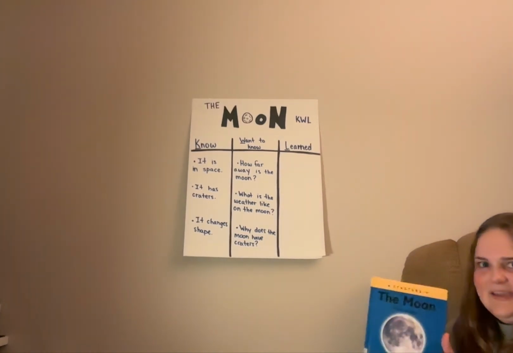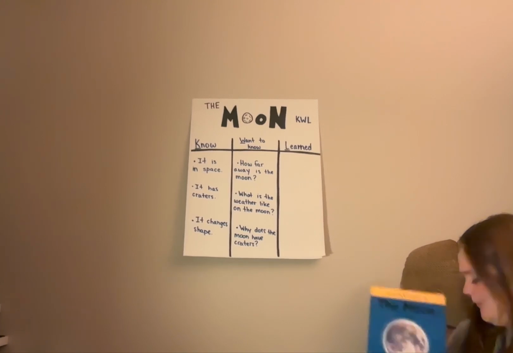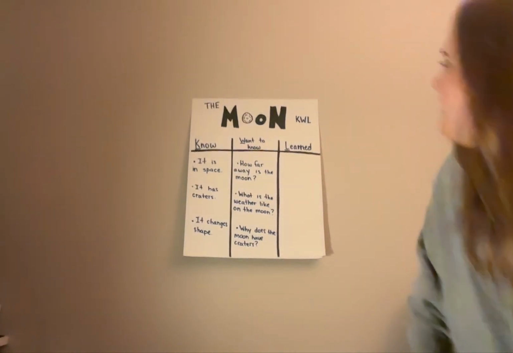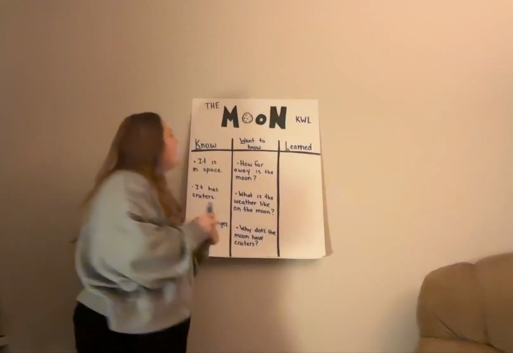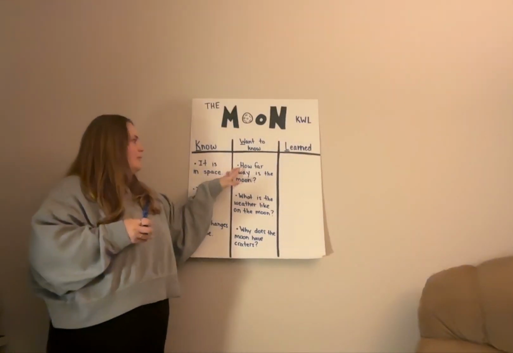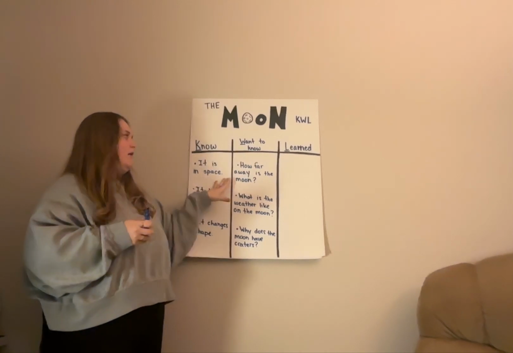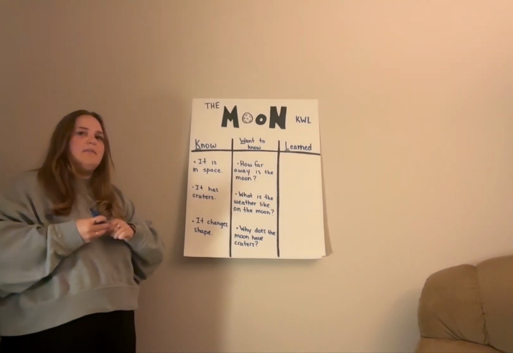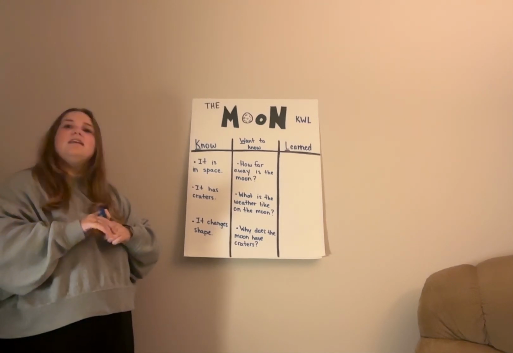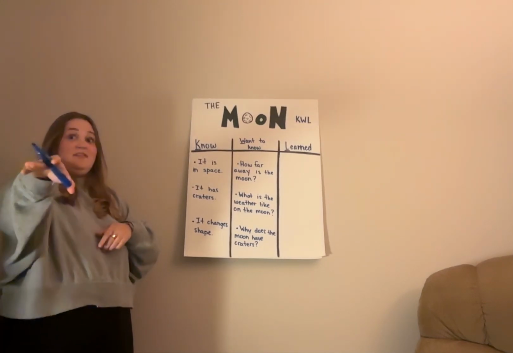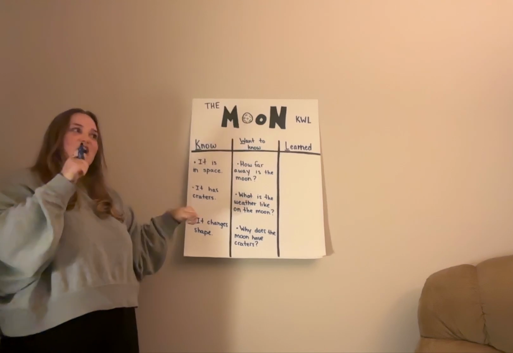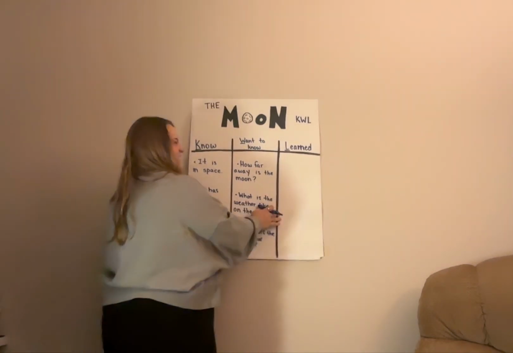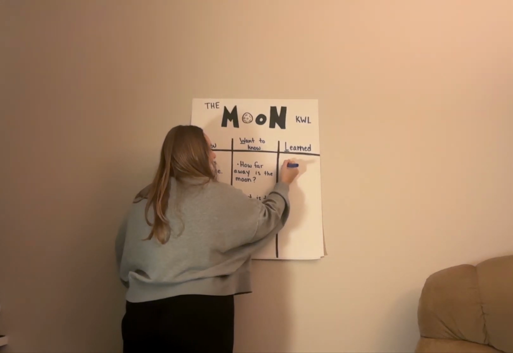All right, so we learned a lot of extra things about the moon today. So let's talk about that. We're going to go back to our chart here and fill out the rest. So maybe we could answer some of these questions of what we wanted to know. So let's look. What did we learn about how far away the moon is? It's half a year away by car. That's right. So if you were to drive a car, you'd be driving that car for half of a year to get to the moon. That's a long ways away.